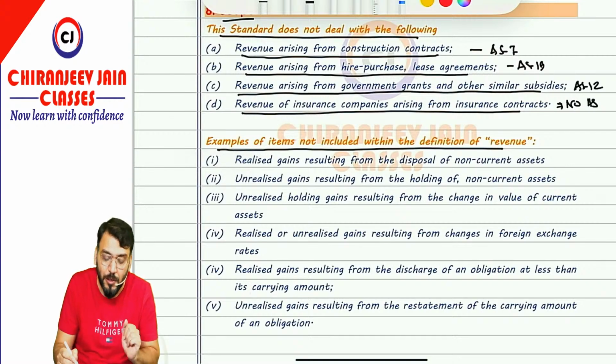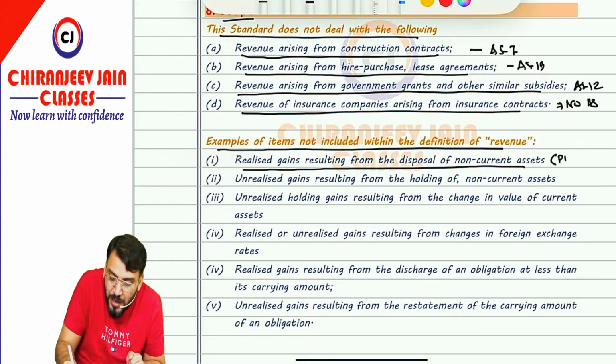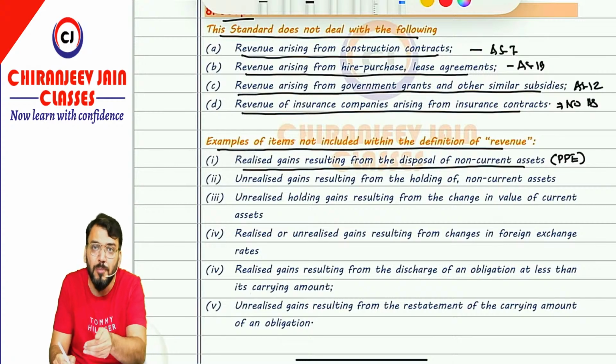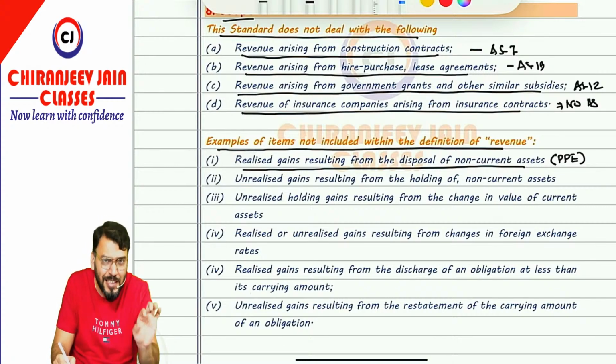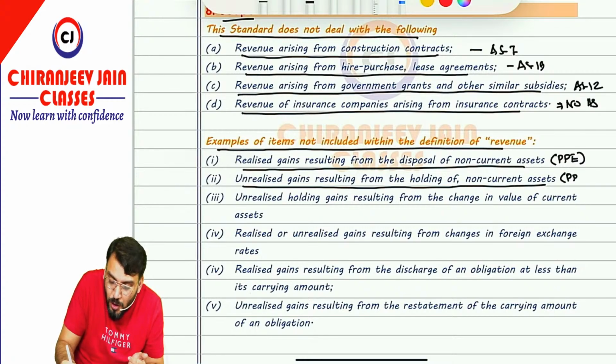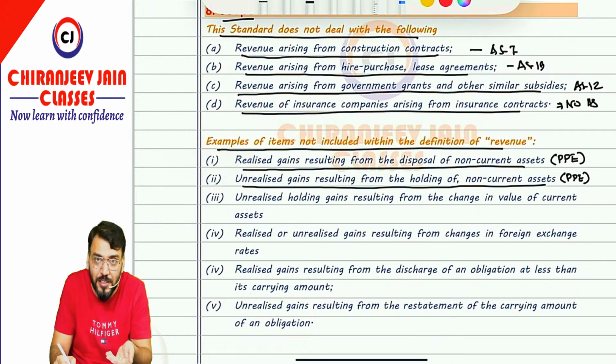For example, realized gain resulting from disposal of non-current asset. Non-current asset means property, plant and equipment, etc. So any gain on disposal of property, plant and equipment is not a revenue. One clarification has been given. This is an understood point. Correct. Now, unrealized gain resulting from holding of non-current asset. Non-current asset means once again property, plant, equipment, means revaluation gain for holding the asset. You have adopted the revaluation model and there is some revaluation gain, that is also not revenue.